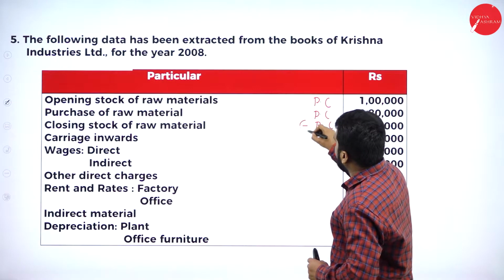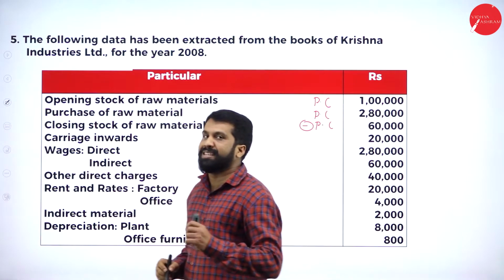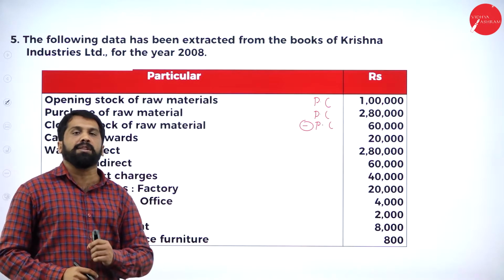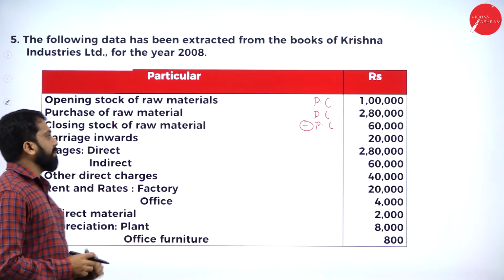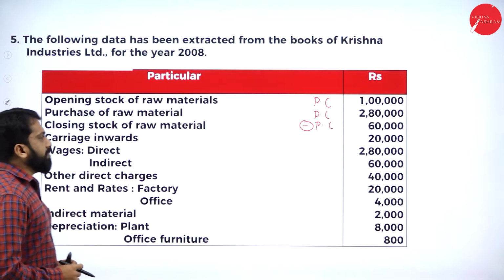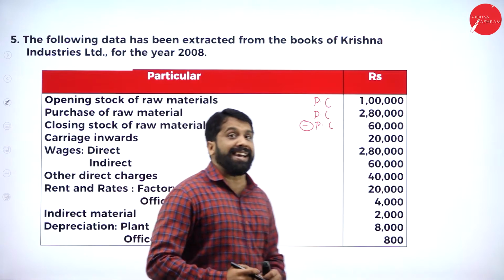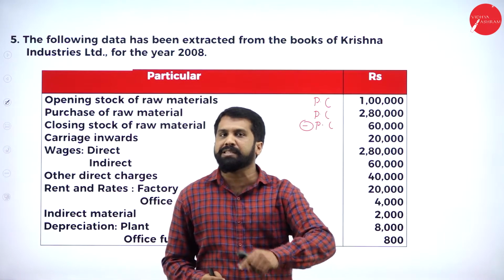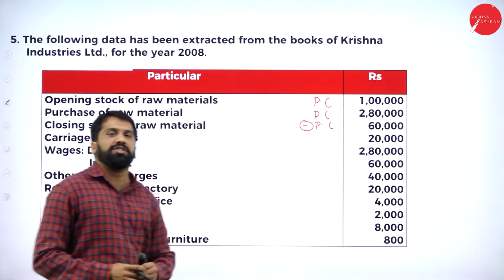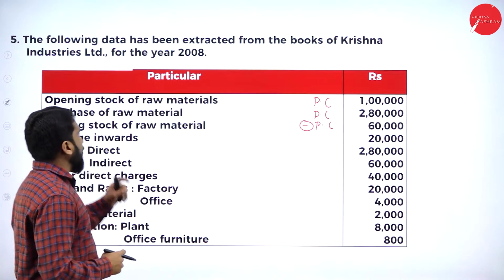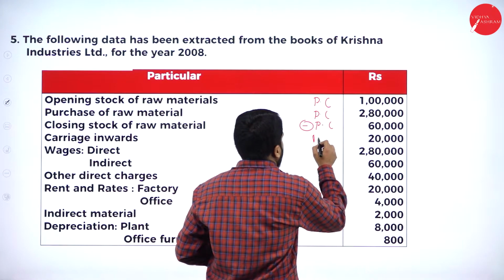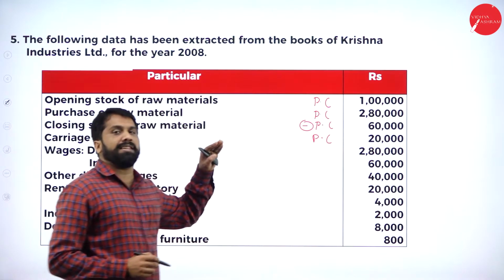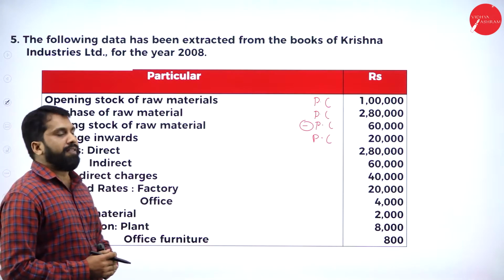But remember, closing stock we always deduct. Then carriage inward. Carriage inward means what? Direct expenses. Any transportation within the premises, we call it carriage inward. Now, your carriage inward comes under prime cost. They have given everything in a row, so it is easy to find out.